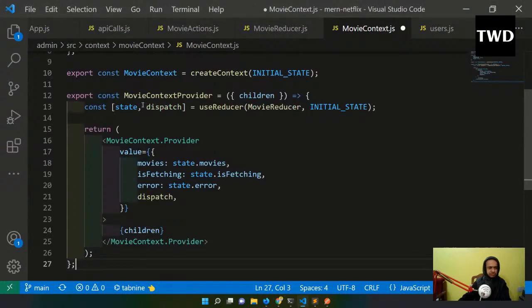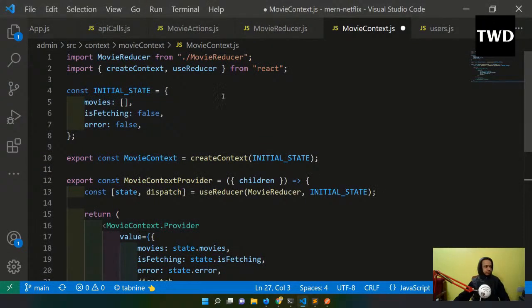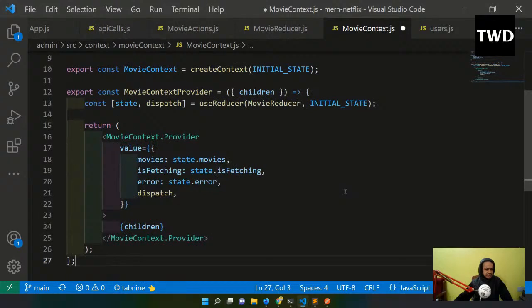So see, the movie context is also almost similar. In the movie reducer I'm doing create context and use reducer, the initial state is an empty array, fetching, then error is there, and the movie context initial state I'm taking. Then the movie context provider I'm taking children and state, the same thing that we have taken, and the value is the same thing. It is exactly the same as the auth context. Okay, and then I will save it.